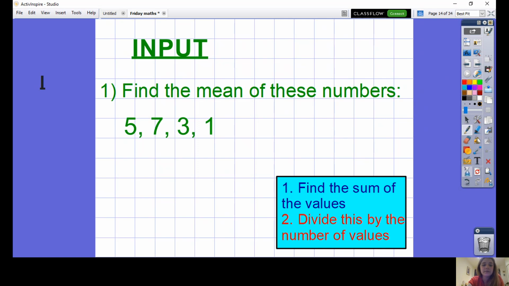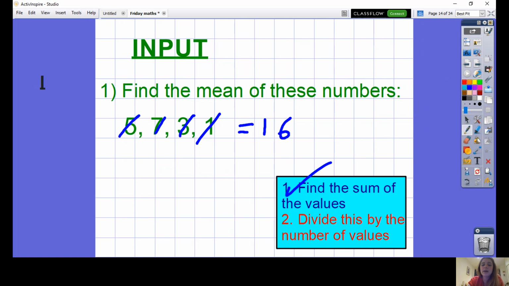Step 1 is to find the sum. Okay, first I'm going to start with my number bonds. 7 add 3 makes 10, add 5 is 15, add 1 is 16. Don't forget, if you want to make sure you're getting these right, you'll do that addition again just to check. Do it in a different order this time. 5 add 7 is 12, add 3, 15, add 1 is 16. I can be confident I got that right now.